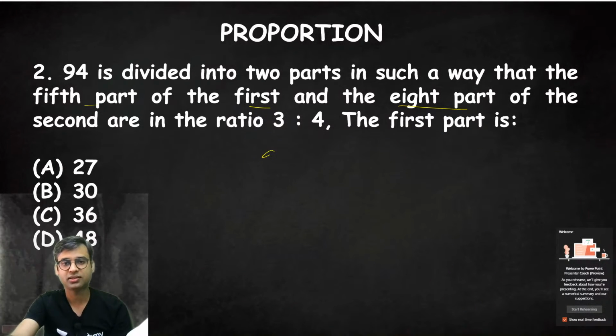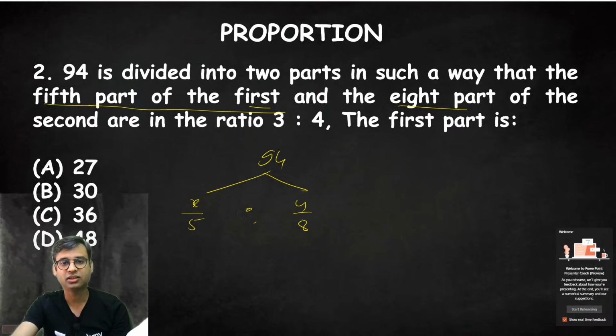94 is divided into two parts such that the fifth part of the first and the eighth part of the second are in the ratio of 3:4. Easy. Calculate the first part. Fifth part of the first and eighth part of the second is in the ratio of 3:4.